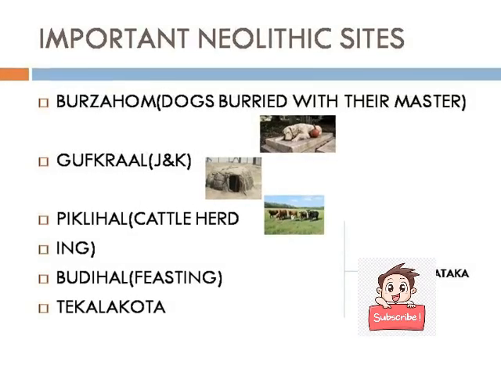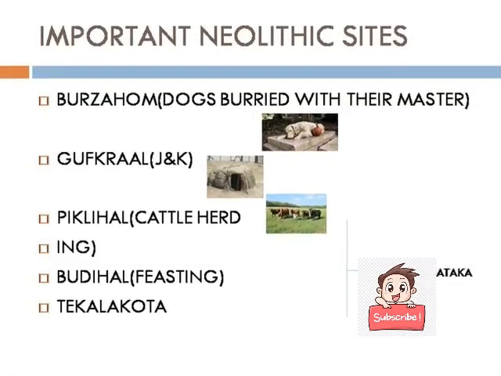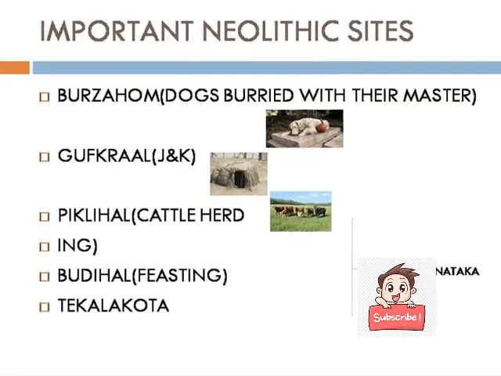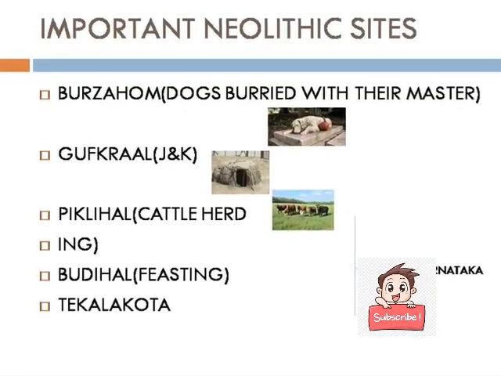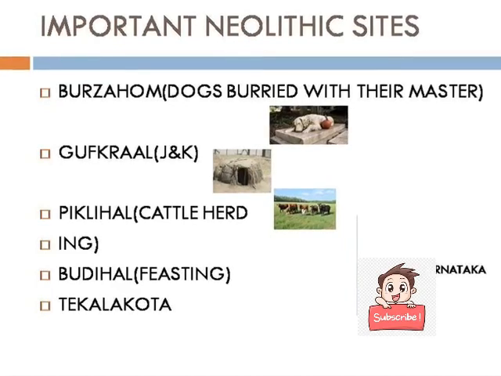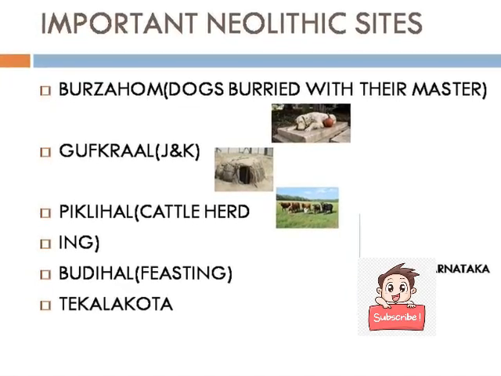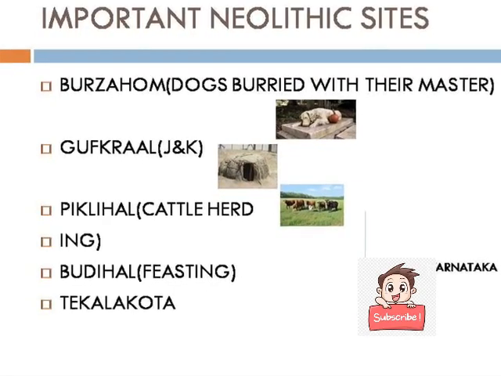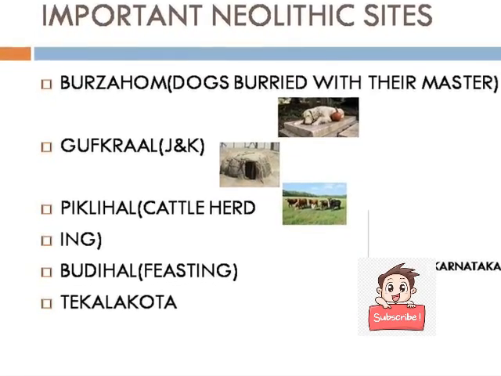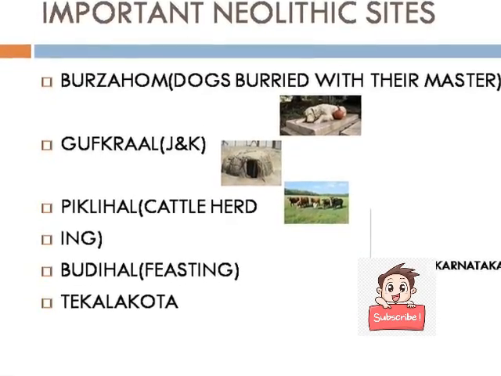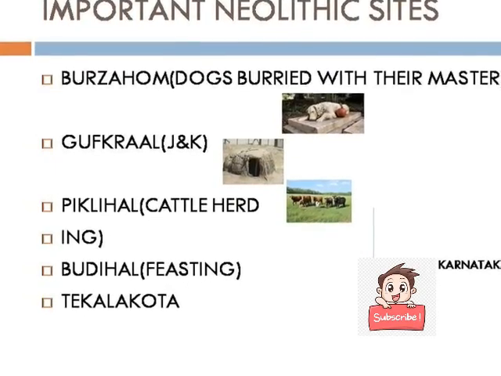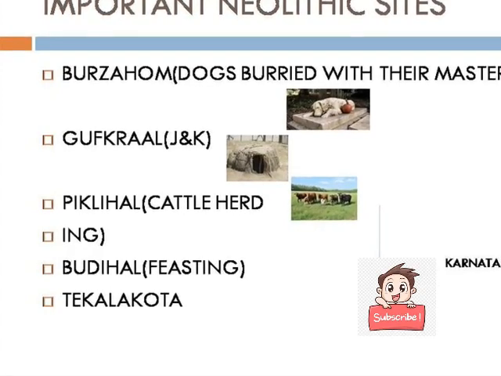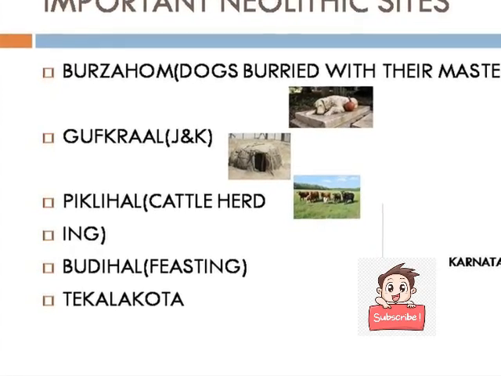In this slide, we will discuss some excavated sites of the Neolithic period. Okay, these are Burzahom, where dogs were buried with their masters. Apart from this, Piklihal, Brahmagiri, Tekkalakota, these are all in Karnataka. Next is Belan Valley, which is the most important site of this period for three reasons.